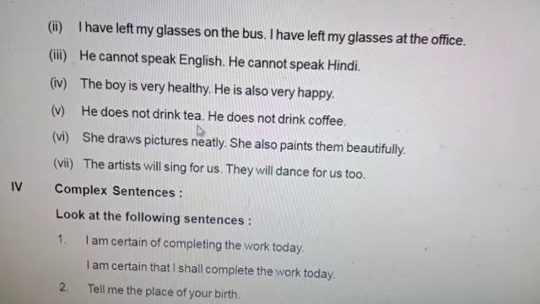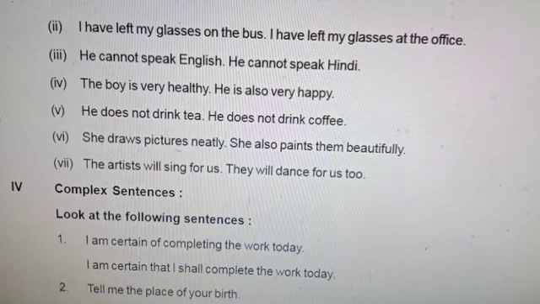He does not drink tea. He does not drink coffee. If we omit does, drink is equal to drinks. He drinks neither tea nor coffee.